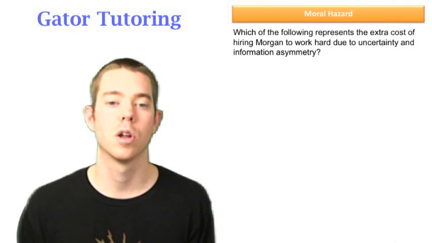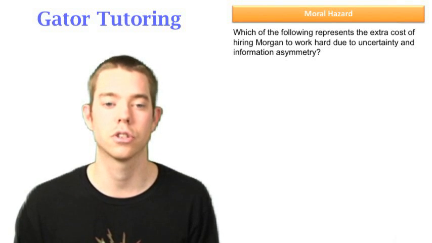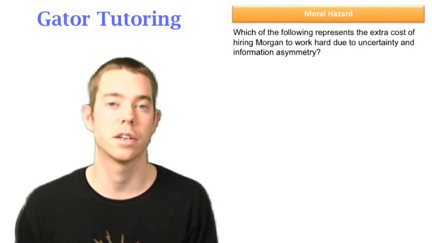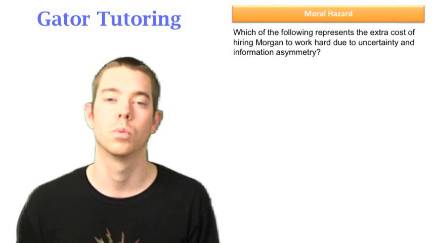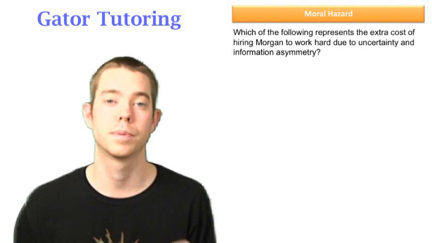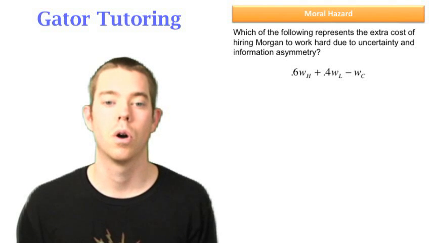Then it says, which of the following represents the extra cost of hiring Morgan to work hard due to uncertainty and information asymmetry? So this is the extra cost due to moral hazard. Another way they could have said this to find the same answer would be, how much lower would the wage be with certainty. Again, we're just going to find the difference between our expected wage with uncertainty and our wage with certainty. Well, what's our expected wage with uncertainty?